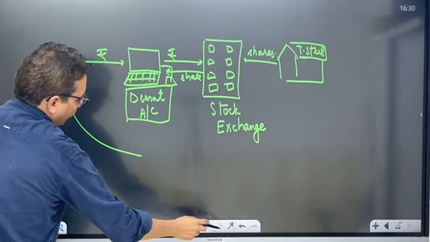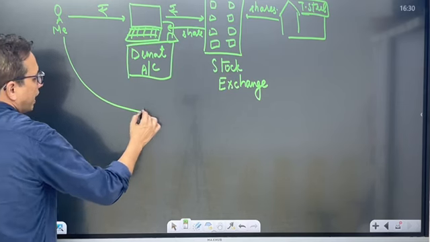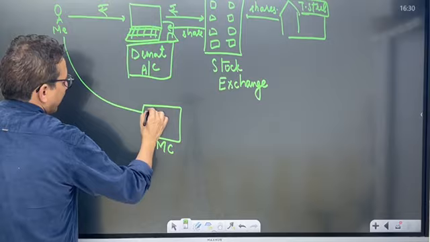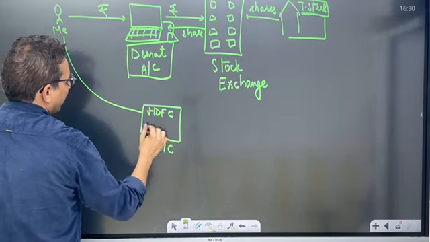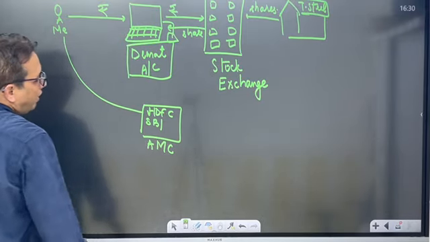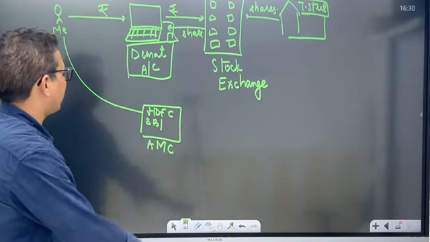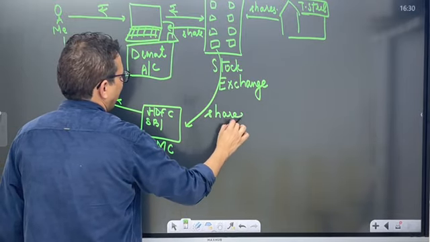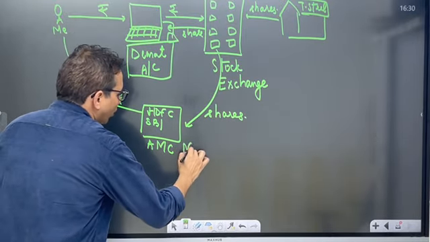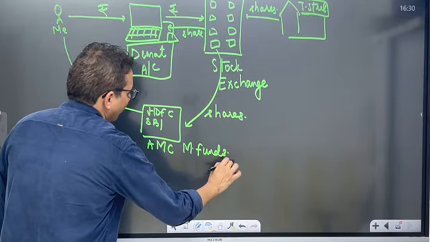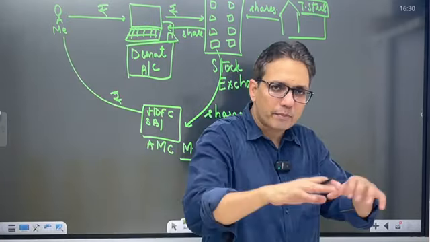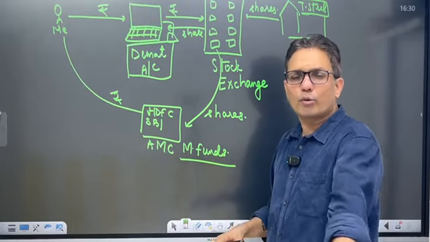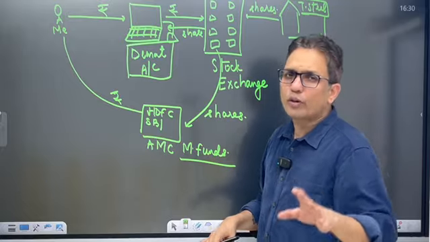What I do, I give money to an asset management company, say HDFC, SBI, and they purchase shares on my behalf. They are called mutual funds. So this HDFC, SBI, they'll take money from a lot of people, and I'm not discussing mutual funds in detail over here. That's a separate topic of money market, capital market. I'm assuming you know what a mutual fund is.